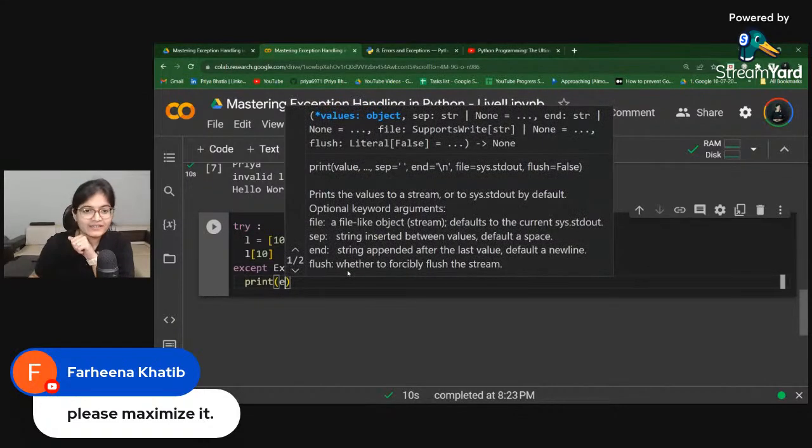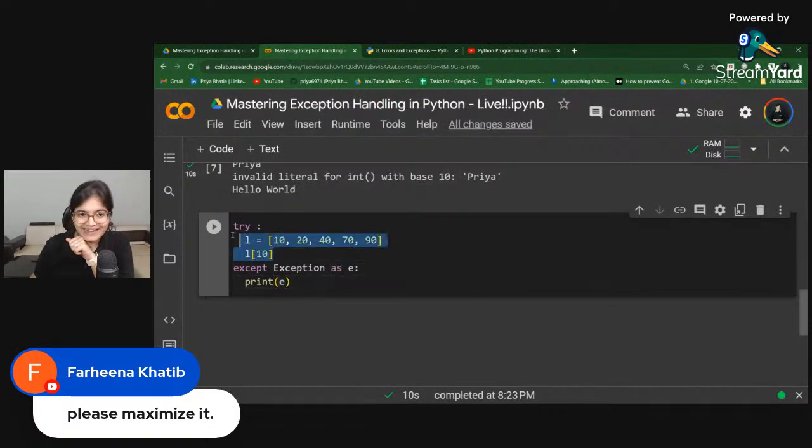Now if you observe here, can anyone let me know what kind of error, if I don't apply the try except block here, what kind of exception we will get? Anyone who is aware? Because we have talked about data structures in Python in great detail.